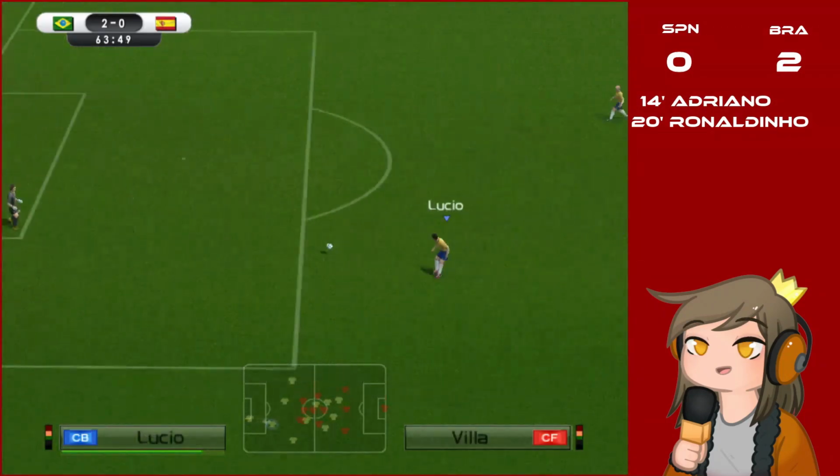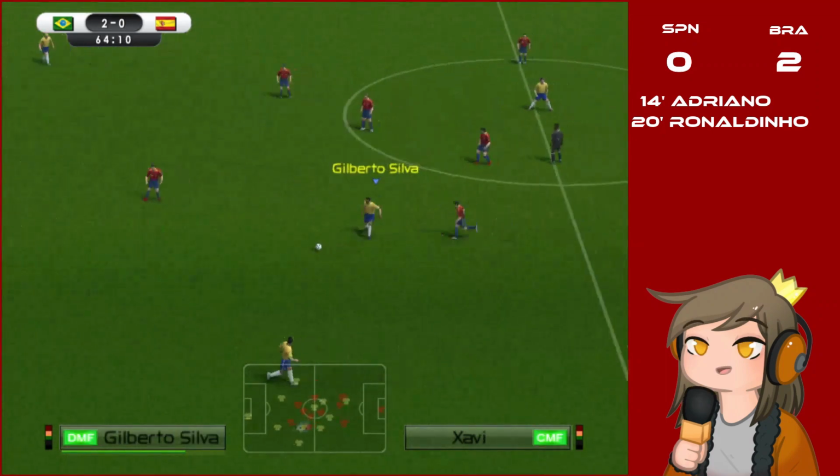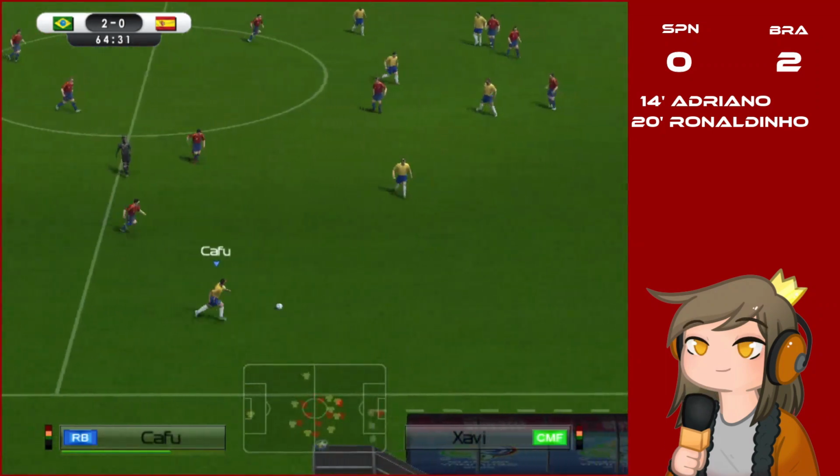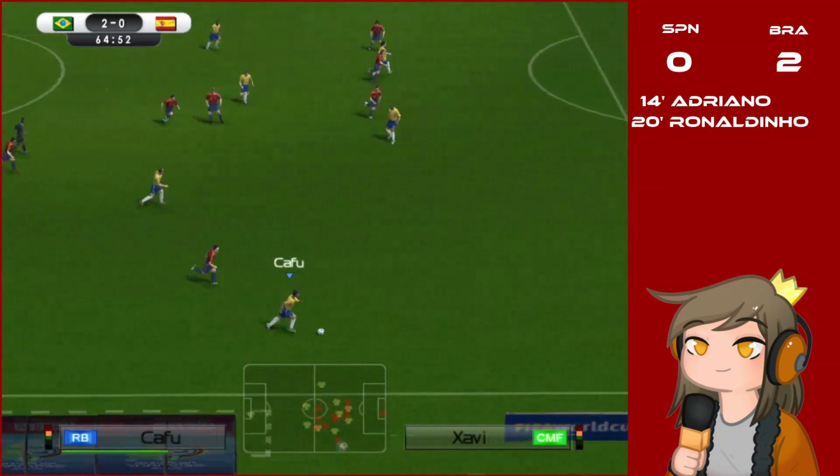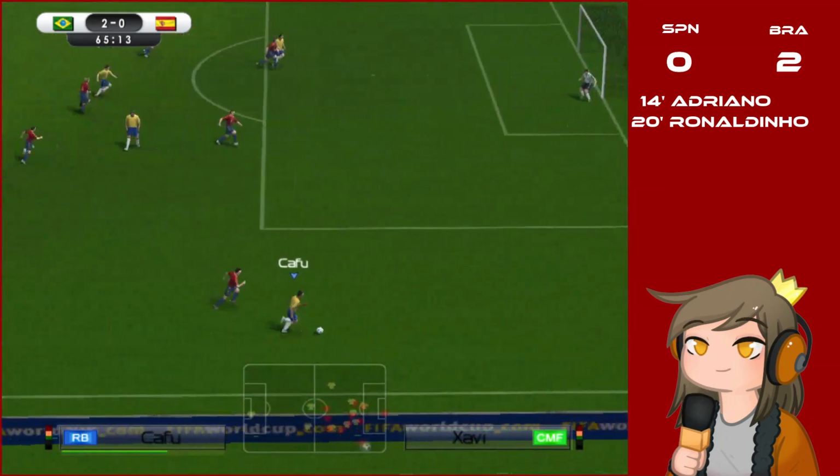Marchena comes off for Raul. Oh, Spain brings another striker in for a defender. Are they gonna play with 3 at the back?